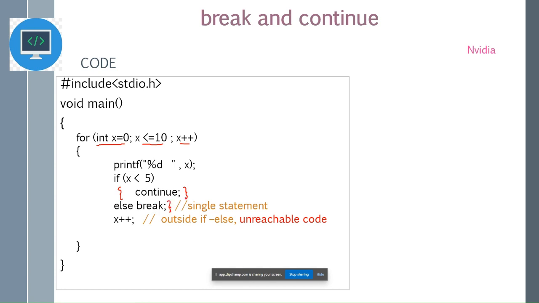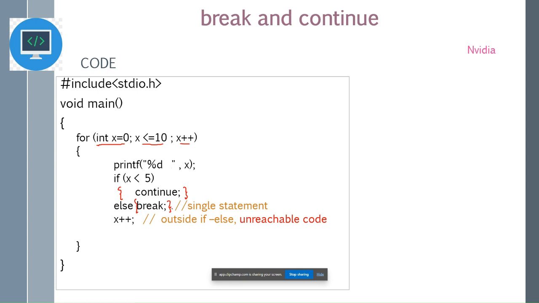If there are no braces, it always means that inside an if block or for loop block or any loop block there's only one single statement, and x plus plus is neither inside the if nor inside the break. It is inside the for loop. Now, we might already know how continue and break work.